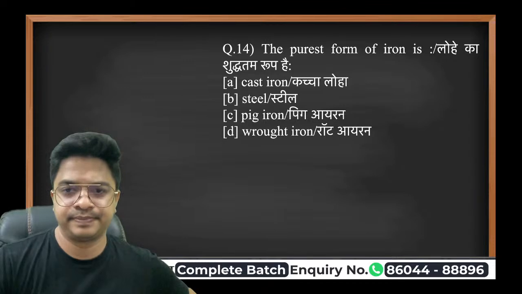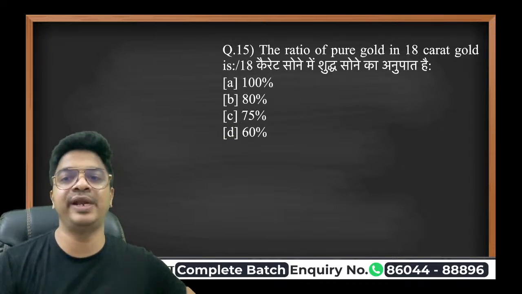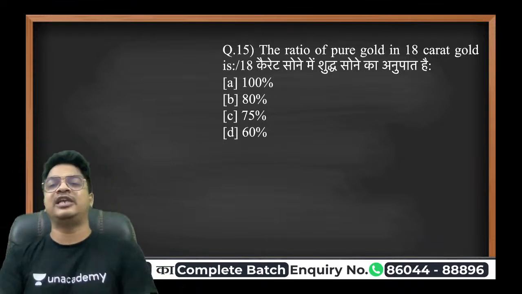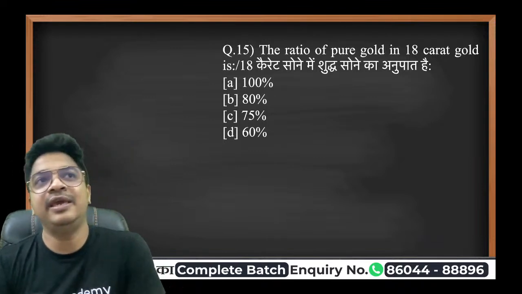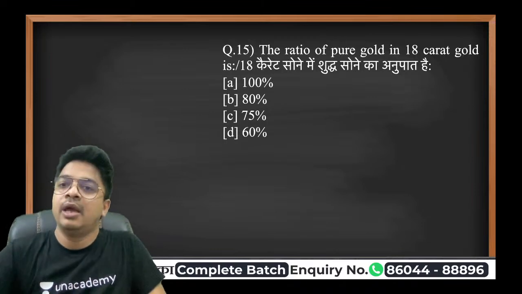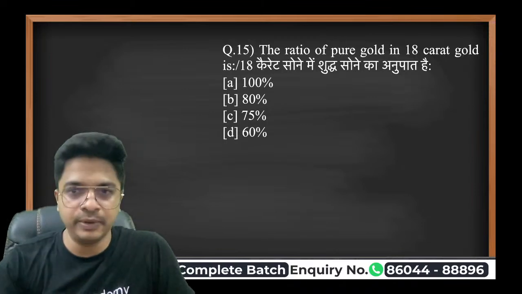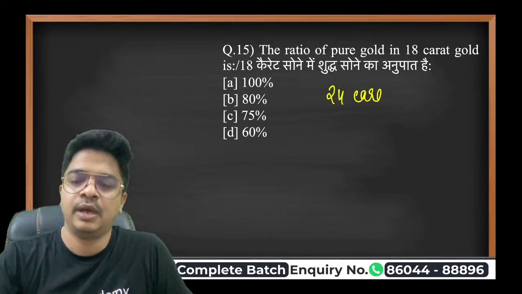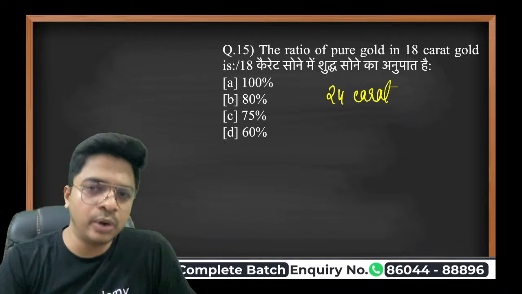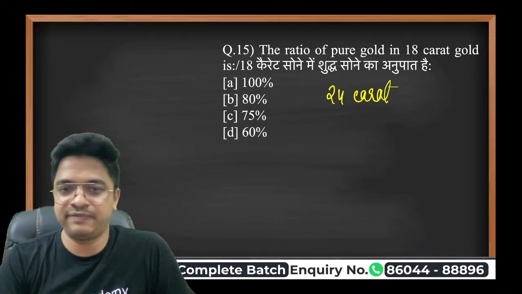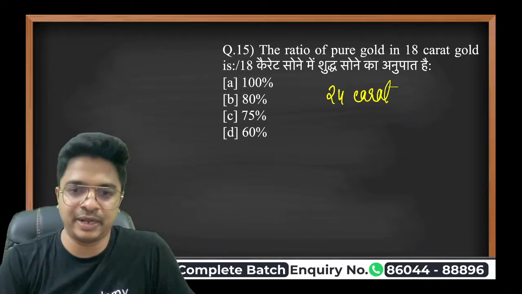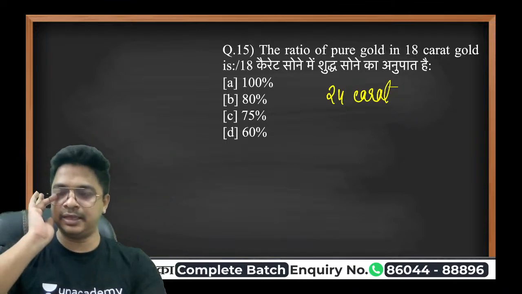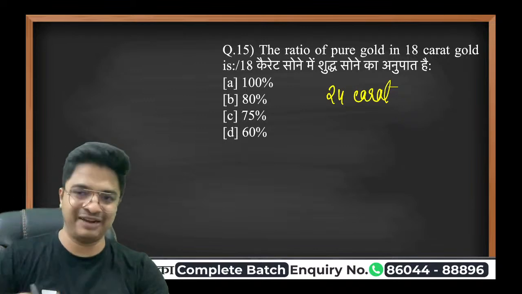Next one. The ratio of pure gold and 18 karat gold. This is a brilliant question, guys, and this will also explain how the goldsmith makes money. Whenever a goldsmith charges you some amount, it always charges you on 24 karat gold, right? It says, okay, this is 24 karat gold and I'm charging you this amount. But what they give you is 18 karat gold, and they say this much gold is lost in all these processes that we make.